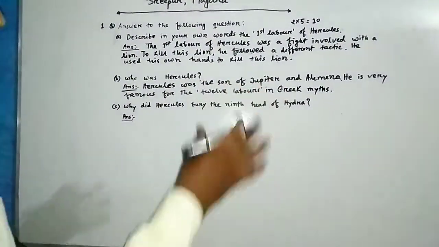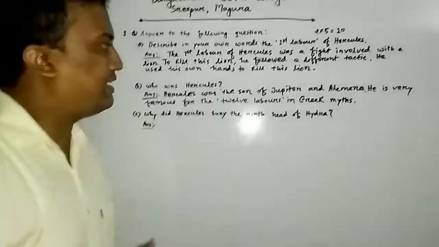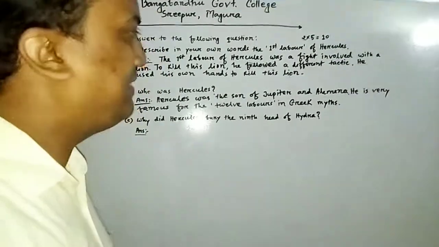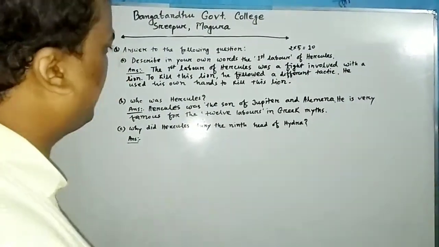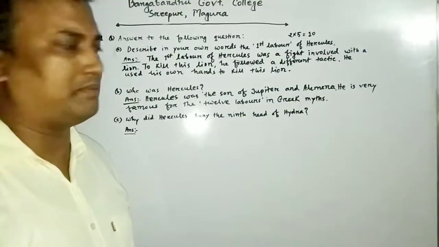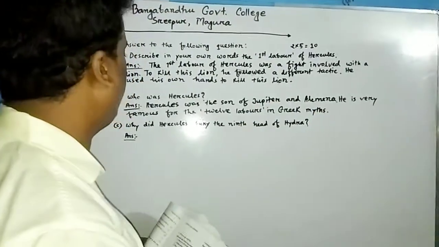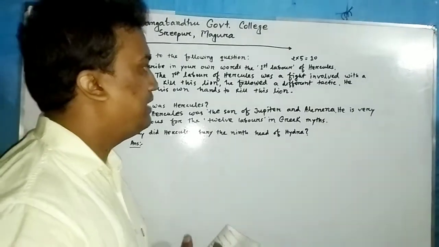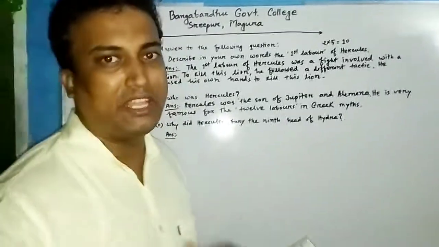So if you write just Hercules was the son of Jupiter and Alcmena, this is right. If you write this sentence just, you will get the full mark. But if you write he is very famous for the 12 labors in Greek myths, it will be extra.